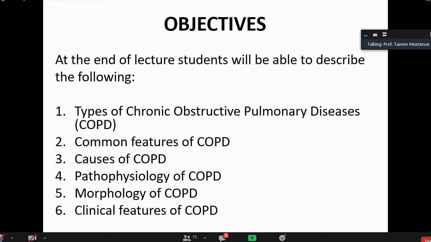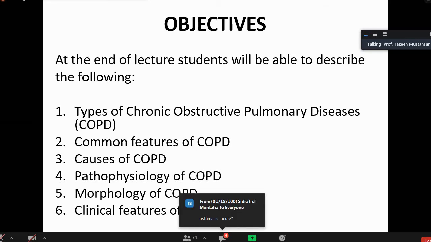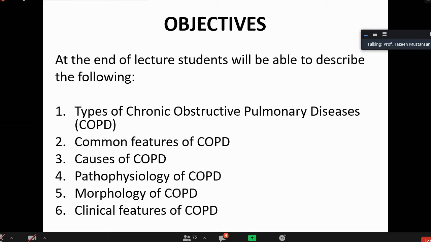Can anybody say that? Why is asthma kicked out from this clinical group of 2? What is different in asthma? Asthma is acute. There may be acute exacerbations of asthma, but something is different in asthma than these two diseases.